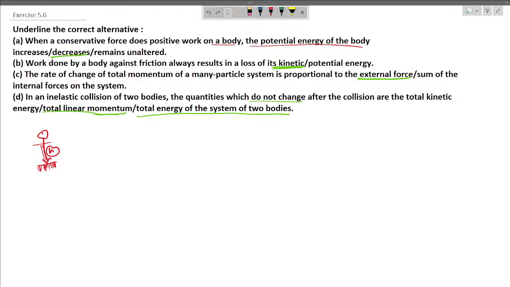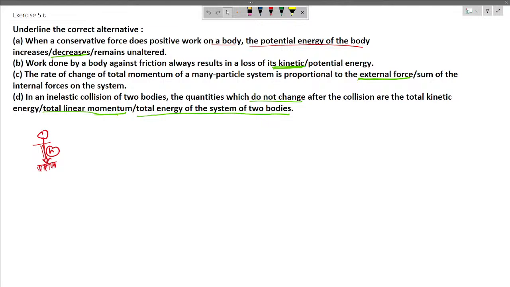So the question says that when a conservative force does positive work on the body, the potential energy of the body increases or decreases or remains unaltered. So when a conservative force such as gravity does positive work, when it moves an object in the direction of the force, the potential energy of the body will decrease because the height of the body will decrease.